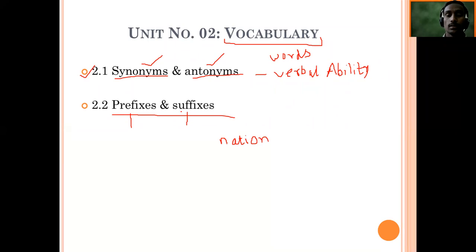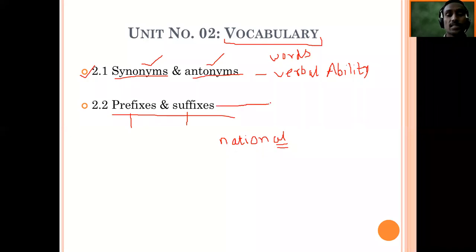National. International. Okay, I'm getting different responses. Somebody said national. So yes, you people are right. Here, if I add AL, what is AL here?